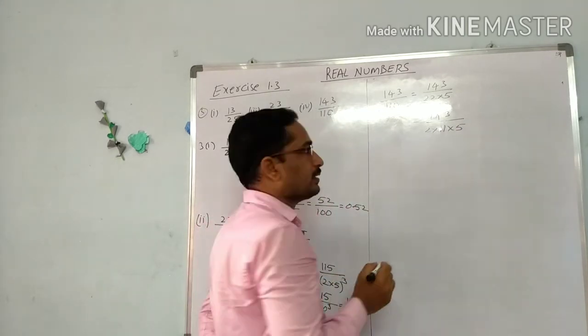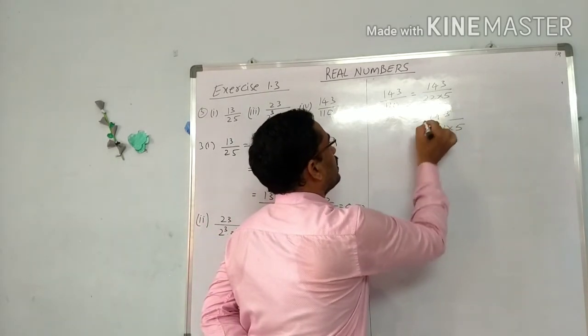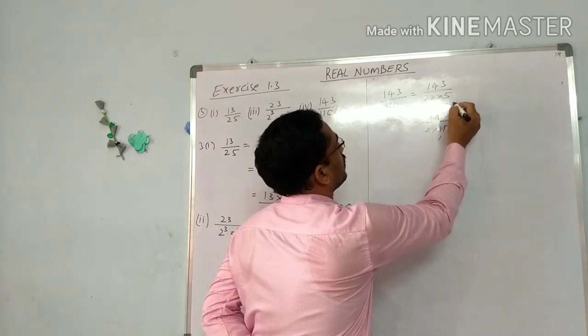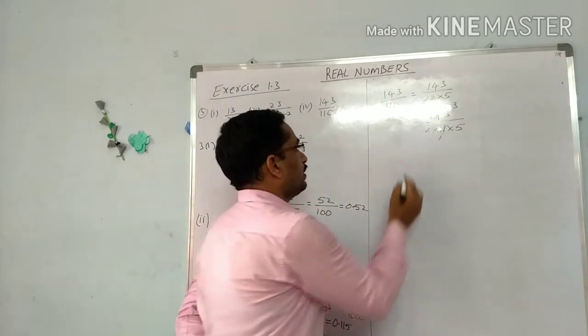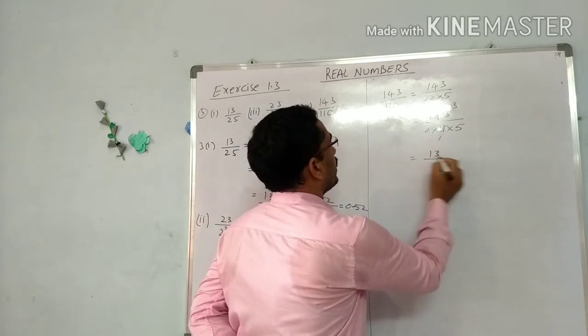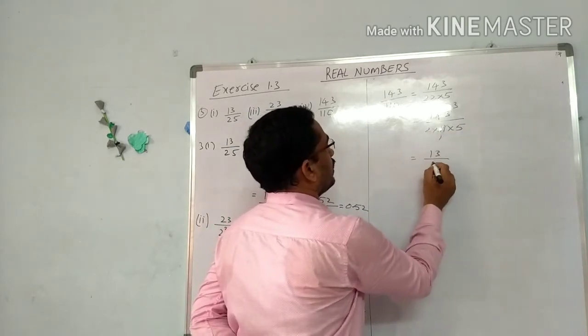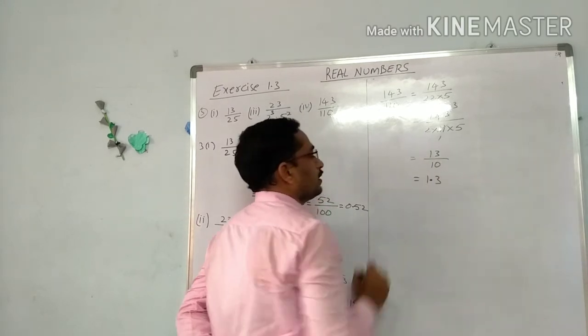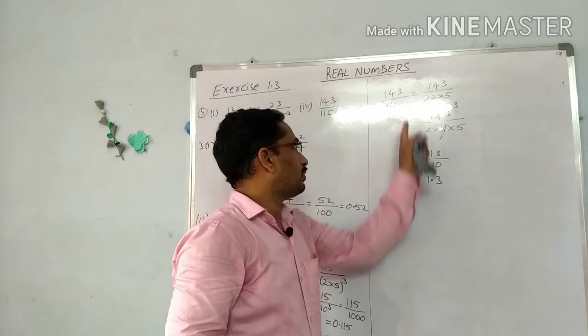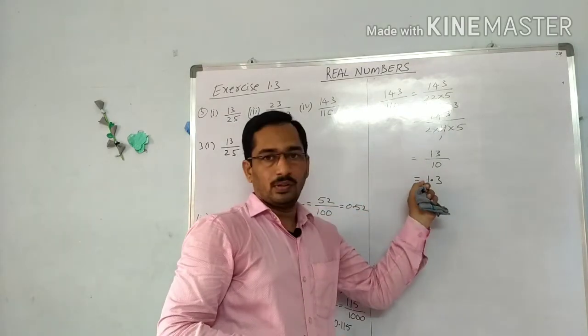Now we can cancel this in the 11 table. 11 ones are 11, 13s are 143. So it is 13 by 2 into 5 is 10. So this value is 1.3. So 143 by 110 value is 1.3.